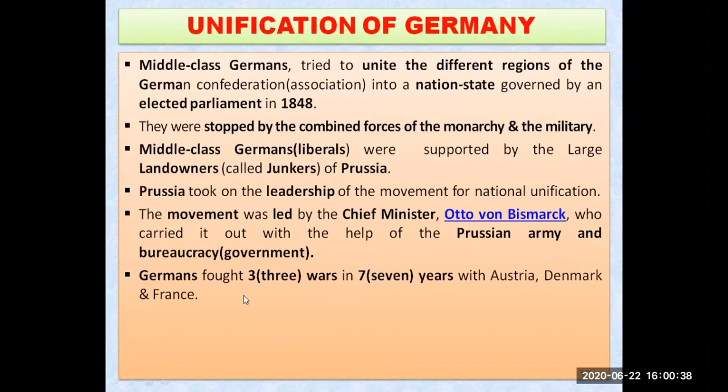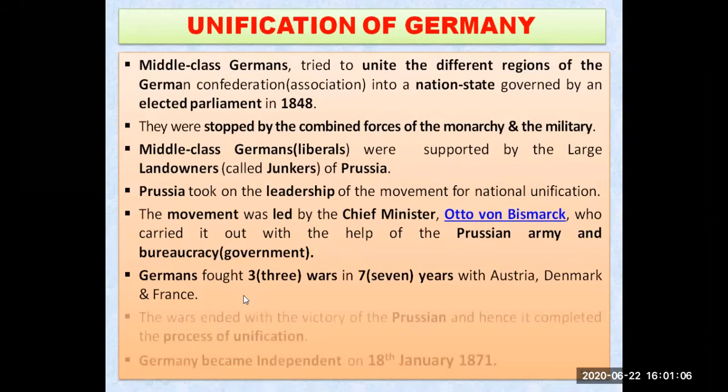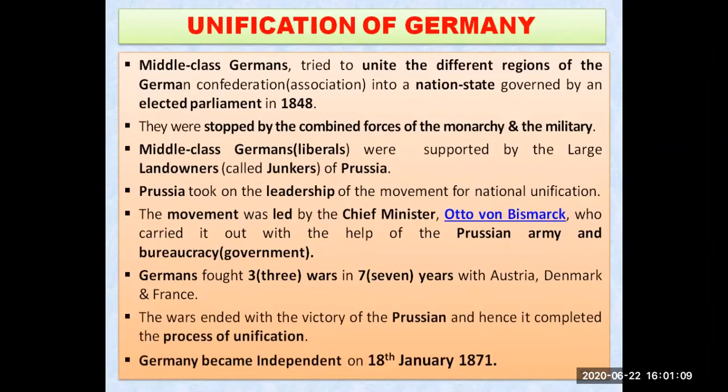Germans fought 3 wars in the next 7 years with Austria, Denmark, and France. Try to remember the names of the countries, my dear students. ADF, that is Austria, Denmark, and France. These middle class Germans, as well as the Prussian army under the leadership of Chief Minister Otto von Bismarck, fought 3 wars in these 7 years, and they won all the wars. The wars ended with the victory of the Prussian army, and then it completed the process of unification of Germany. And now Germany became independent on 18th of January 1871.